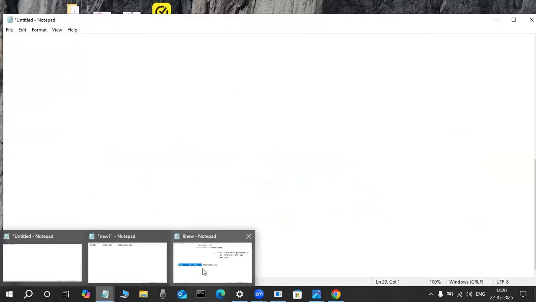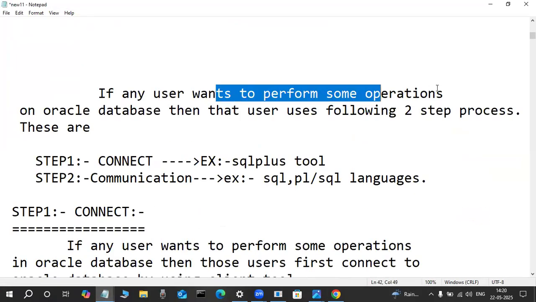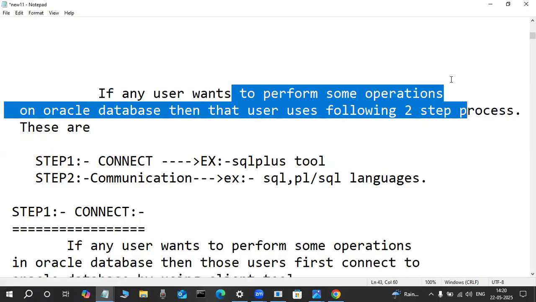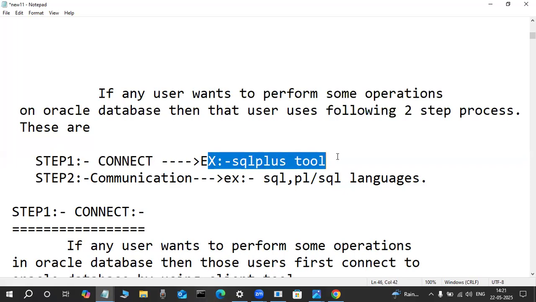If any user wants to perform some operations on an Oracle database, then that user uses the following two-step process. Step one, the connect step, that is the SQL Plus tool. Step two, communication, that is the SQL and PL/SQL languages.